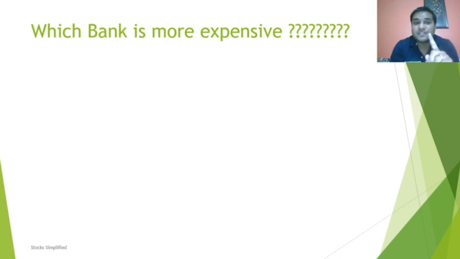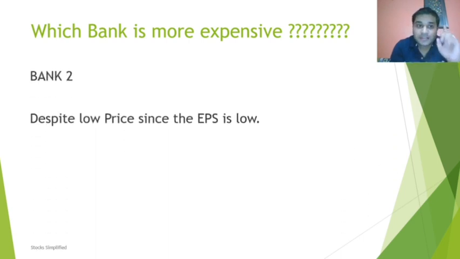Which bank is more expensive? Bank 2 is more expensive despite low prices, since the EPS is low. Now here, consider EPS as the whiskey and price as water. EPS is this much, price is this much. So will we take that company into consideration where the price is really inflated in terms of the market? Here we have to value a company before taking any decision for investing in that particular company.